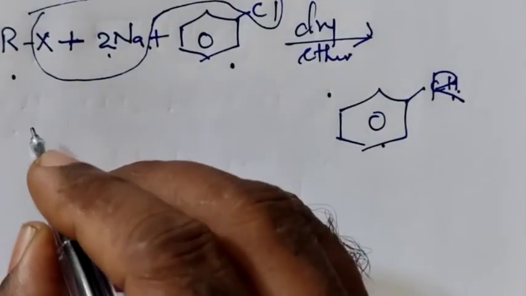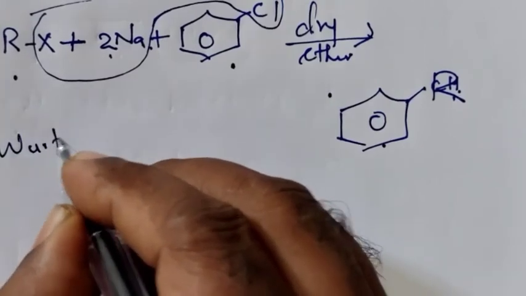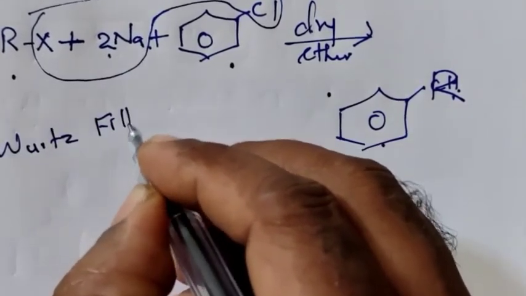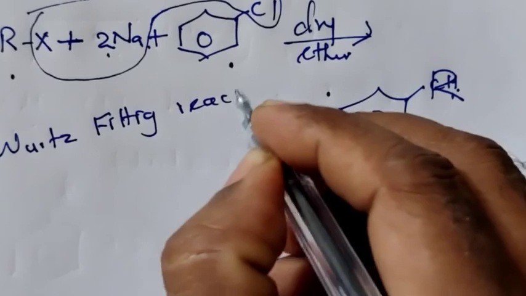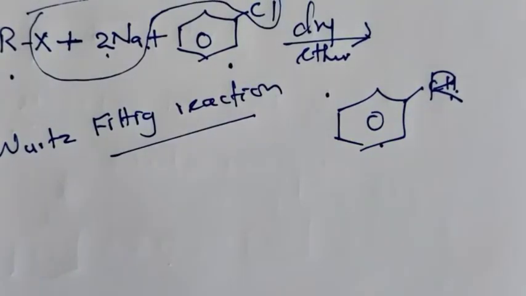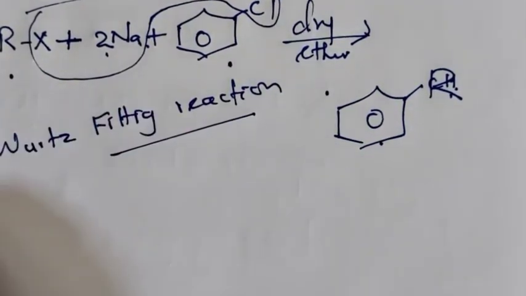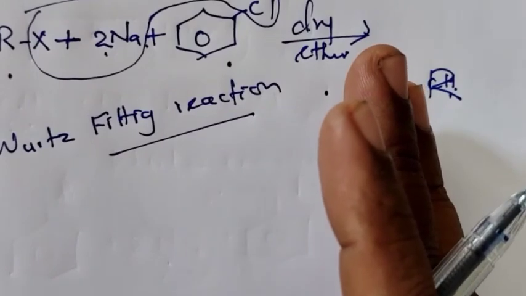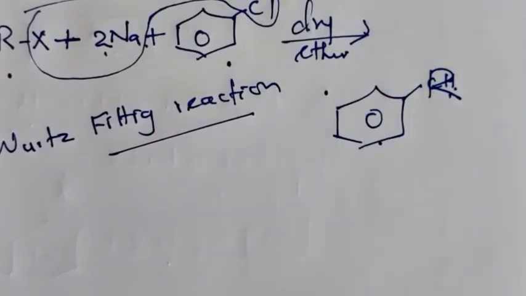This reaction is called the Wurtz-Fittig reaction. So we studied the Wurtz reaction, the Fittig reaction, as well as the Wurtz-Fittig reaction. That's all about the reactions of alkyl halides with metals.